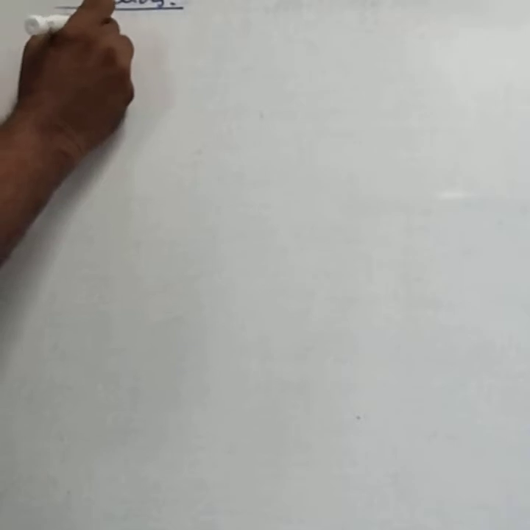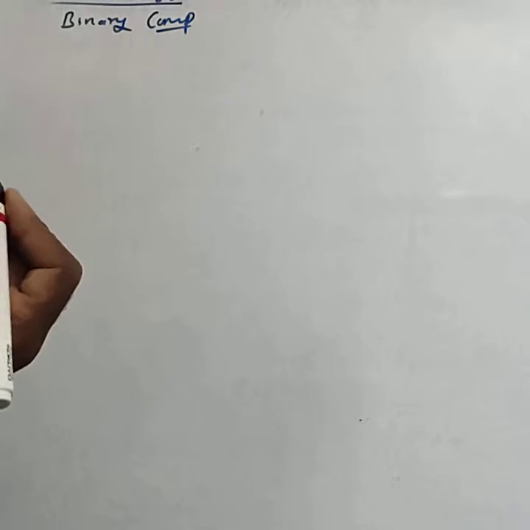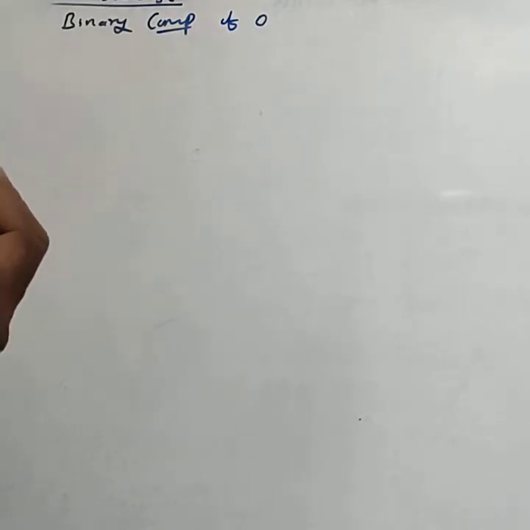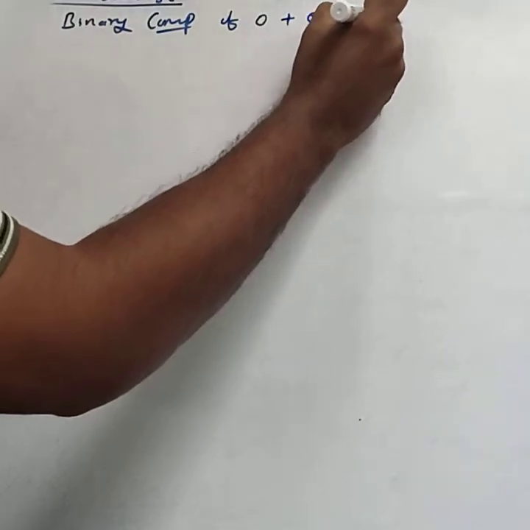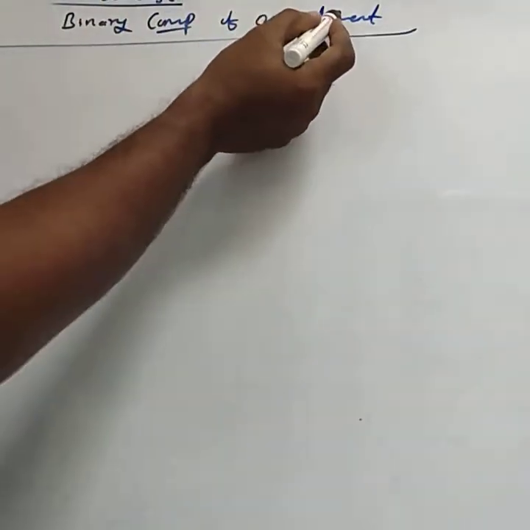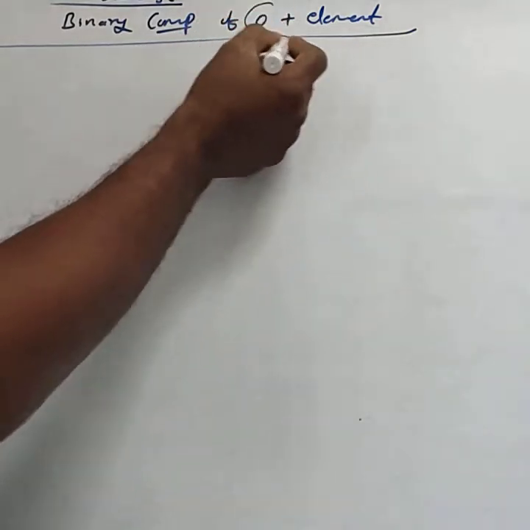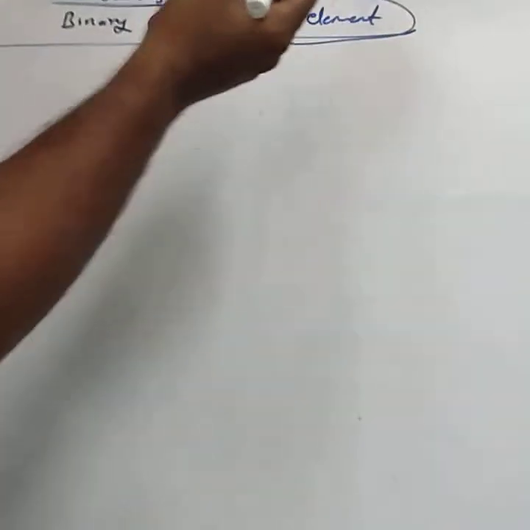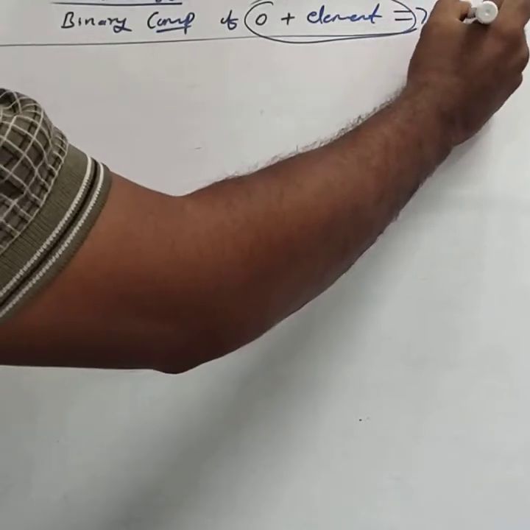Oxides means binary compounds. Binary means two elements: binary compounds of oxygen with another element. That is, the other element possesses only oxygen, then it forms a binary compound. Binary compounds of oxygen with another element are called an oxide.